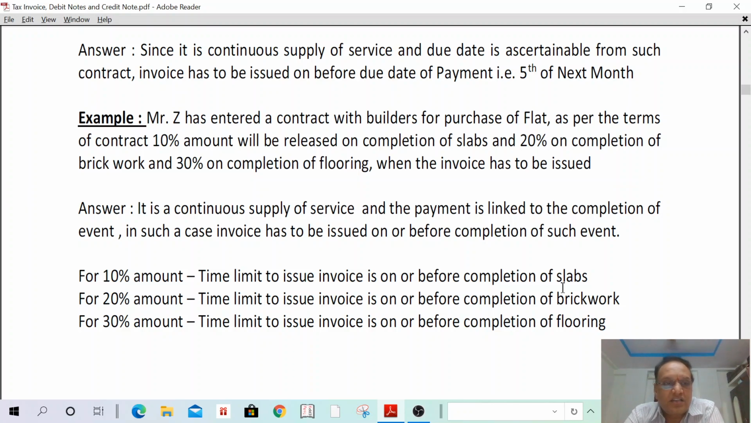I can read the answer. It is a continuous supply of service and the payment is linked to the completion of event. In such cases, the invoice has to be issued on or before completion of such event. For 10% amount, the time limit to issue invoice is on or before completion of slabs. For 20% amount, on or before completion of brickwork. For 30% amount, on or before completion of flooring. Okay? Understand? Next one.